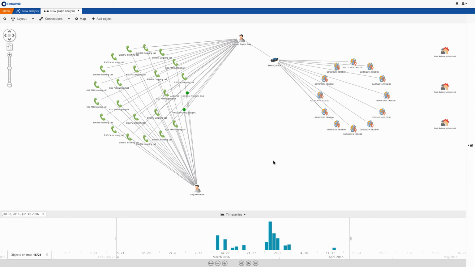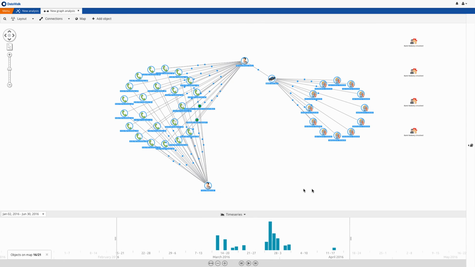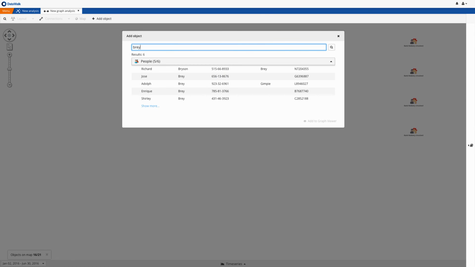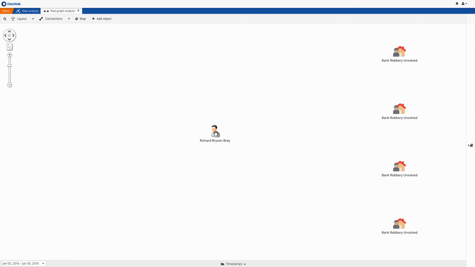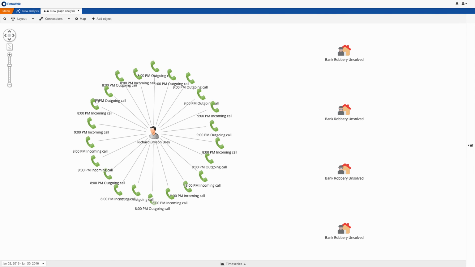We then do a warrant for Bray's phone records, and to more easily visualize these, we display these on a new graph. We put Bray on the graph, then add his calls, and then add data from cell towers.